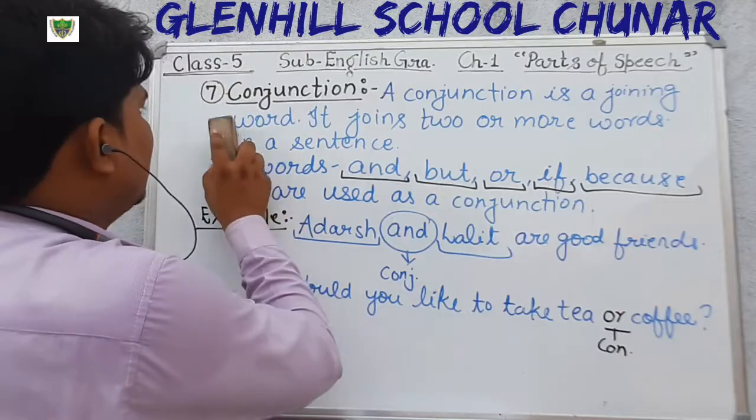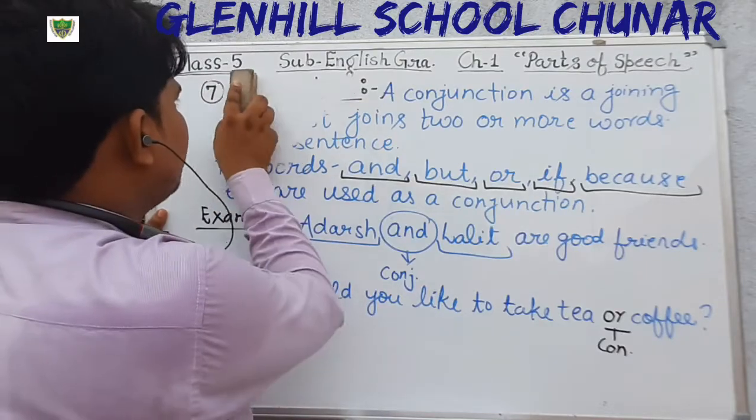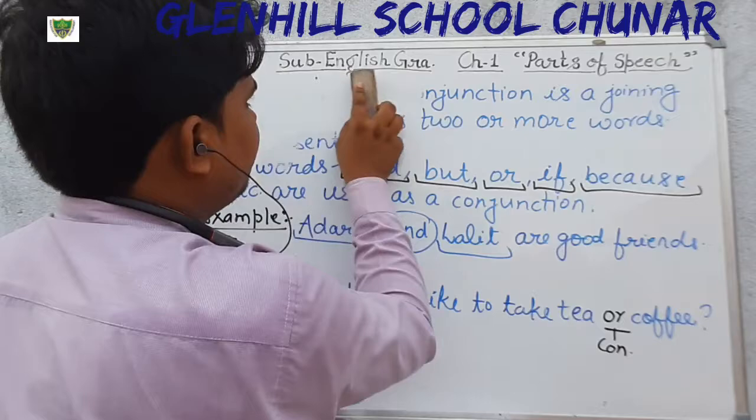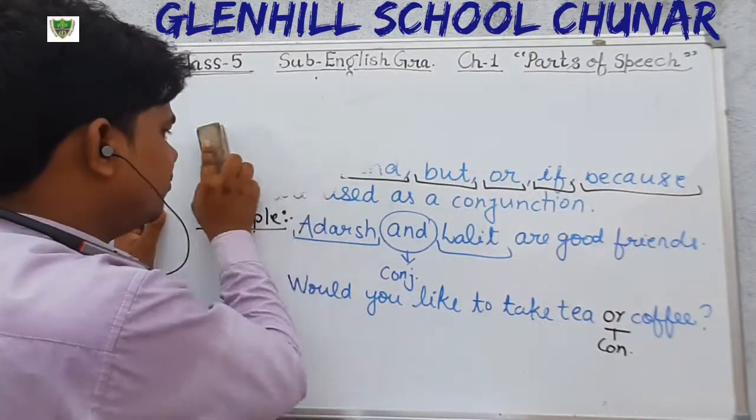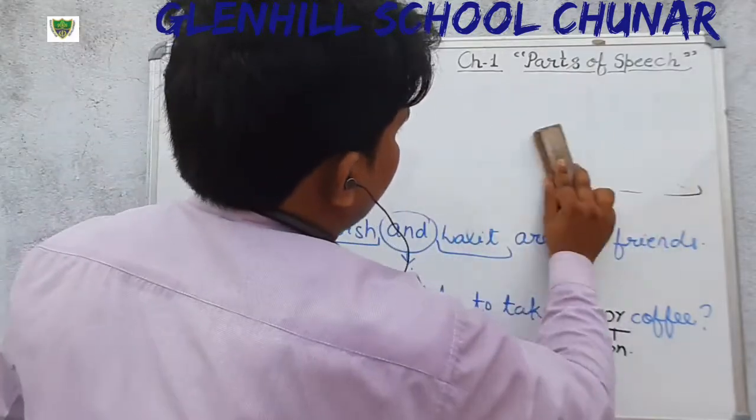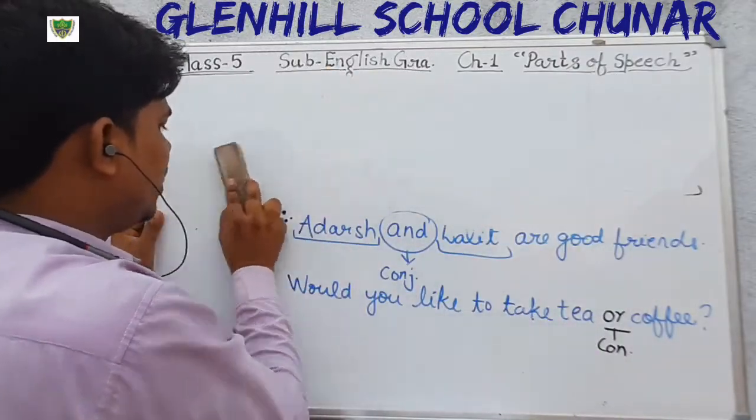Okay students, and the last part of speech is what? Interjection. Just write down.